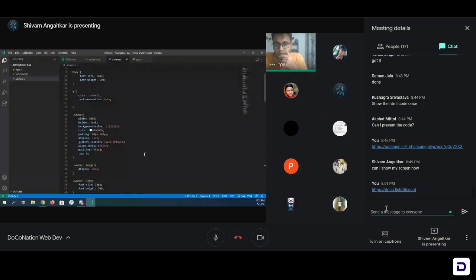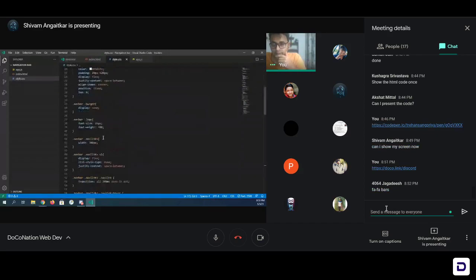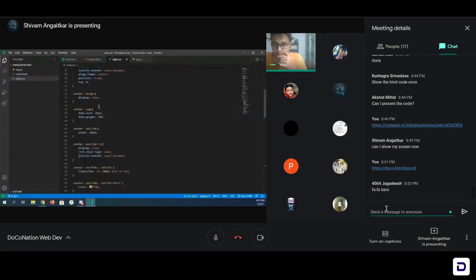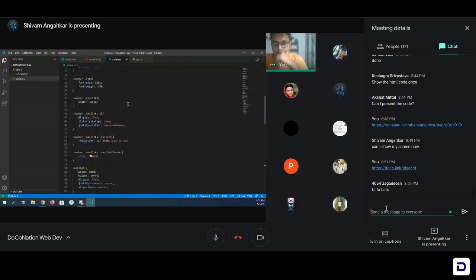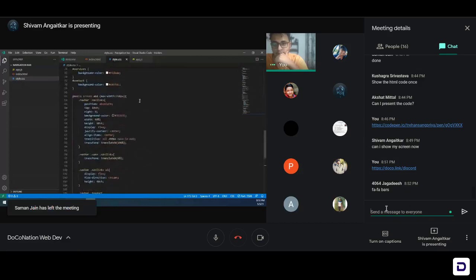Navbar burger. Okay, wait. Scroll down. Display none. Okay, this is correct. Scroll down. Show me the media queries whenever they start. Let me check if there's any mistake in that. Okay, media screen and width is 768 pixels. Correct.